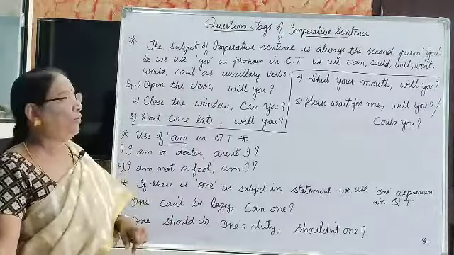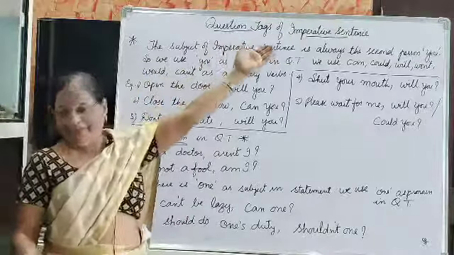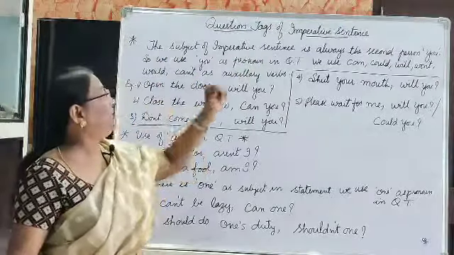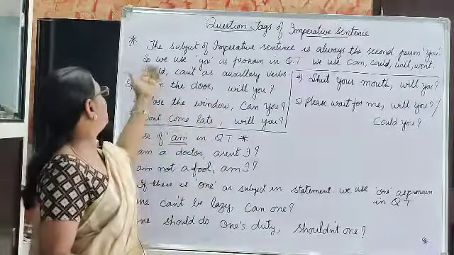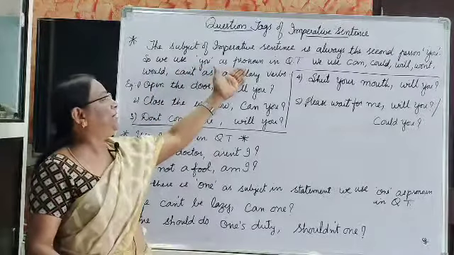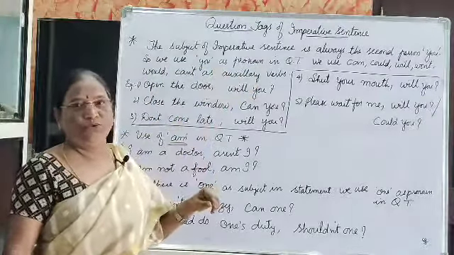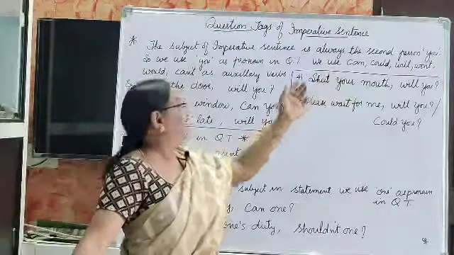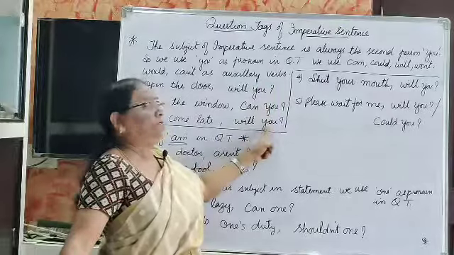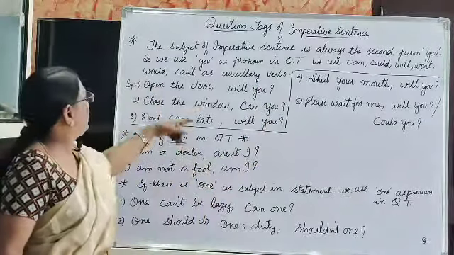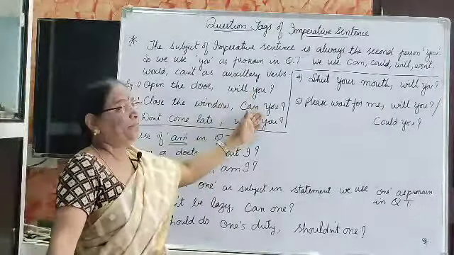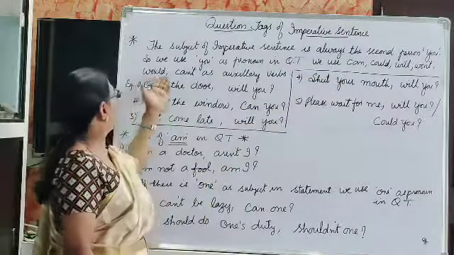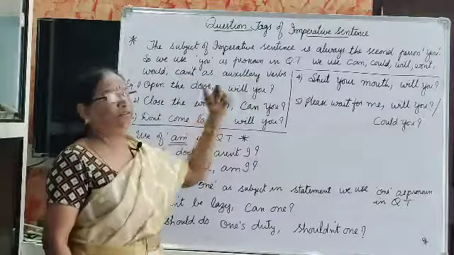Let us see the rules now. Question tags of imperative sentences. The subject of an imperative sentence is always the second person, you. So we use you as the pronoun in the question tag. And we can use can, could, will, won't, would, can't as auxiliary verbs.